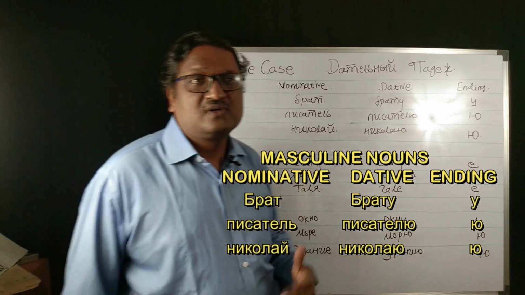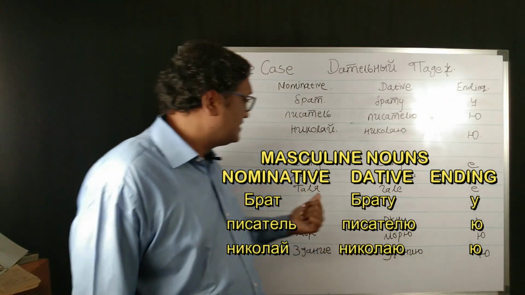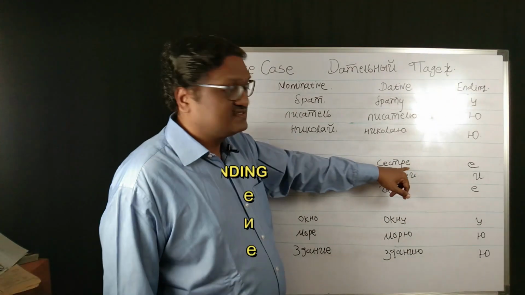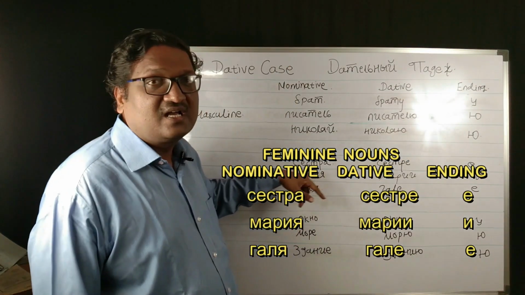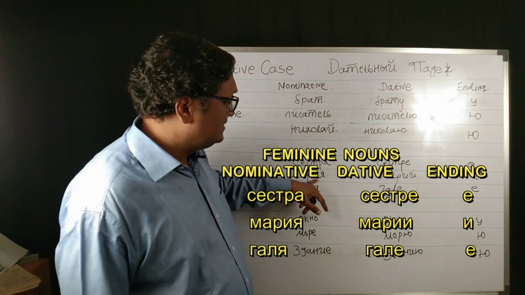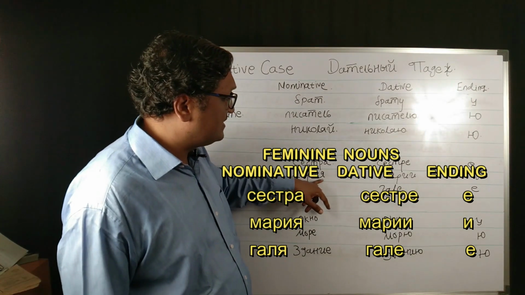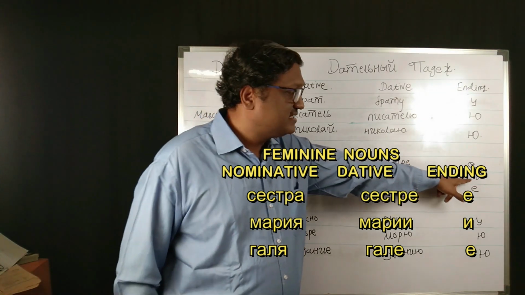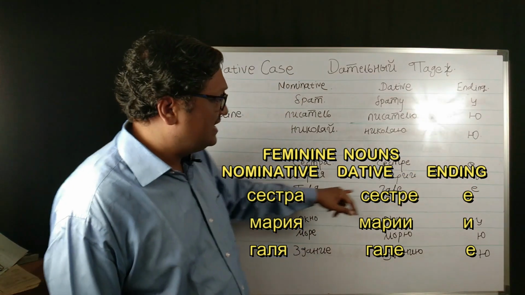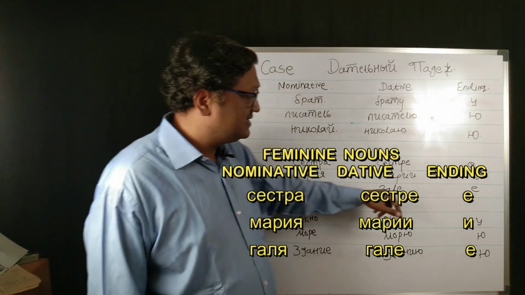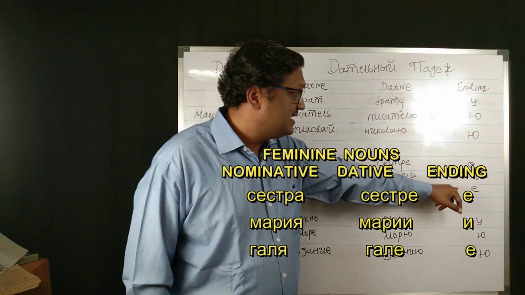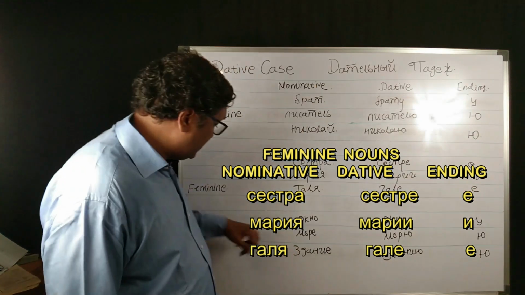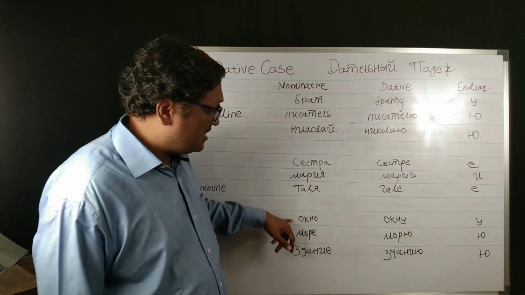So the names of a person are also declining in the dative case. Like here in the feminine case, sestra becomes sestre, it is taking the ending e. Studentka, studentke. Maria, if the ending is iya, it is converted to Marii, ending ii. Then Galya, Gale. If the ending is ya, it is replaced with e. So the feminine nouns are taking the ending e and ii.